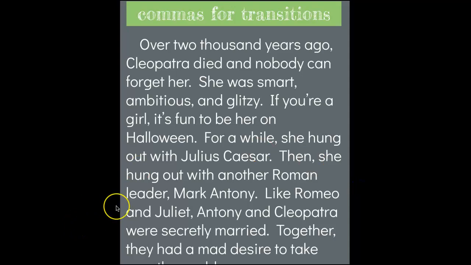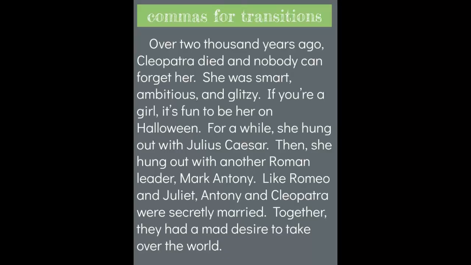So I'm going to go through an example here and highlight the transitions. We're going to look at where the comma is and how it sounds. Over 2,000 years ago, Cleopatra died, and nobody can forget her. If I look at the beginning of that sentence, I see a comma, and that's a transition. If I take that transition out, I'm left with a complete sentence: Cleopatra died and nobody can forget her. But now I know, when did she die? Over 2,000 years ago. That's a prepositional phrase, and you hear the pause. Over 2,000 years ago, Cleopatra died and nobody can forget her.